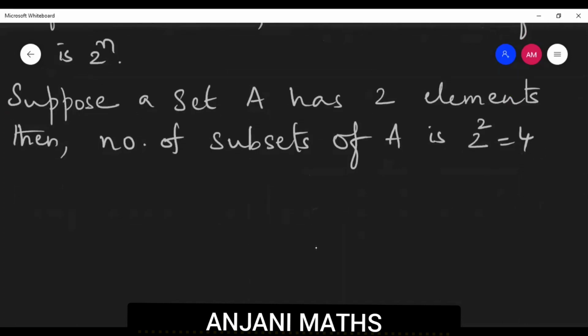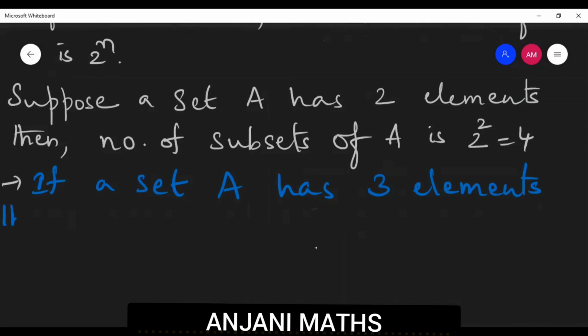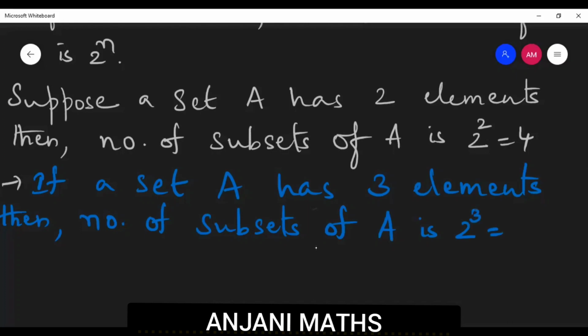Similarly, tell me, if a set A has 3 elements, then the number of subsets of A is, you can easily say, how many subsets will be there for set A having 3 elements? 2 power 3, 2 cube. How many? 8.